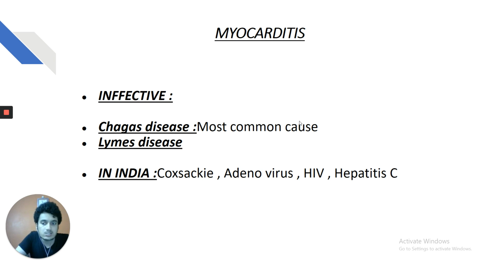In India, Chagas disease is not so common, my dear friends. We saw the history of the Brazilian boy coming with Romana sign. So in India, the causes of myocarditis include Coxsackie infection, adenovirus infection, HIV, and hepatitis C. All these can lead to myocarditis, again leading to dilated cardiomyopathy.